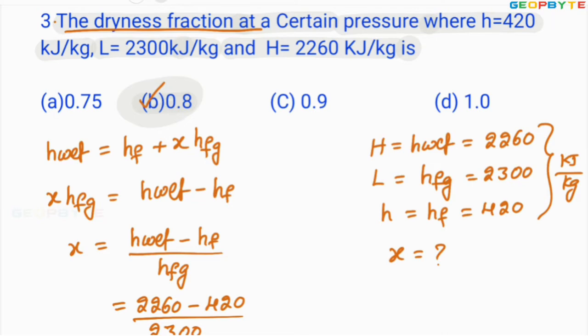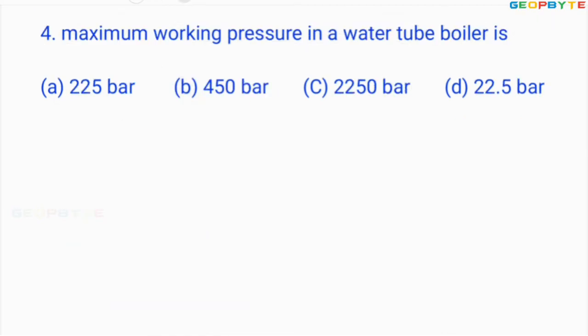Let us take another problem. Look at the fourth problem. Maximum working pressure in a water tube boiler, you can take up to 250 bar. Look at the options: 225 bar, 450 bar, 2250 bar, 22.5 bar.